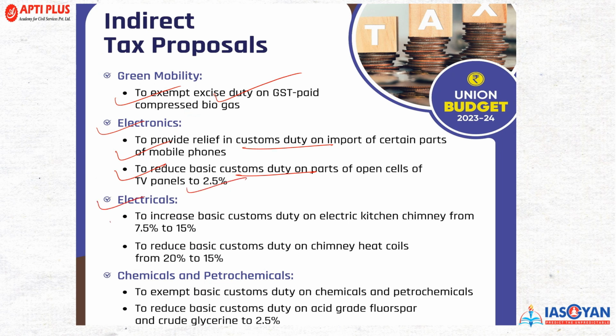In electrical, to increase the basic customs duty on electric kitchens and chimneys from 7.5% to 15%, and to reduce the basic customs duties on chimney heat coils from 20% to 15%. In chemicals and petrochemicals, to exempt the basic customs duties on certain chemicals and petrochemicals, and to reduce the basic customs duties on acid grade fluorspar and crude glycerin to 2.5%.